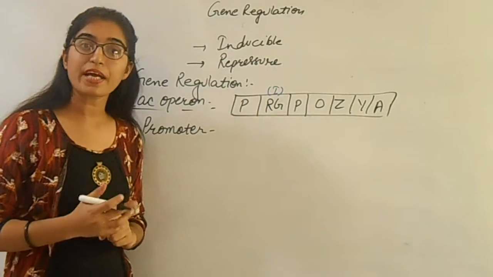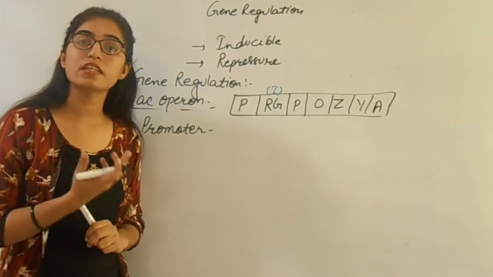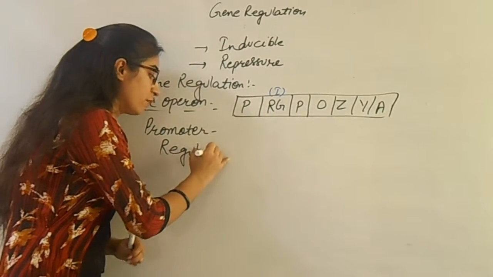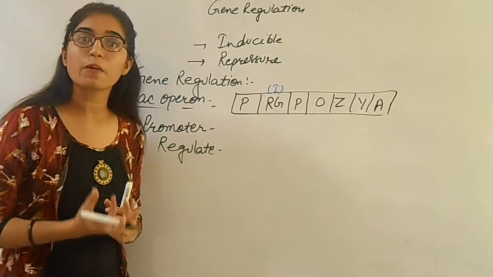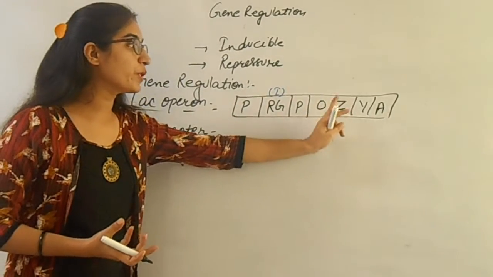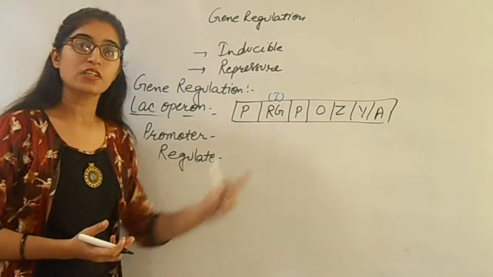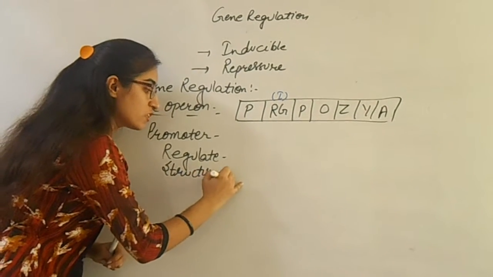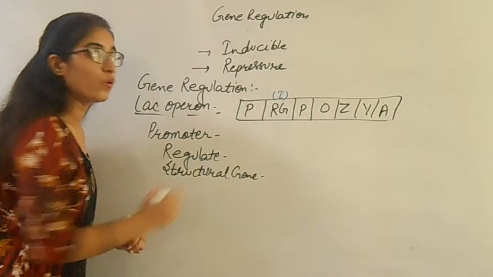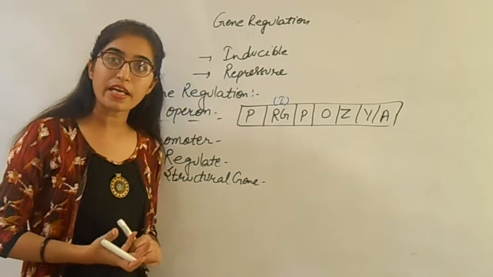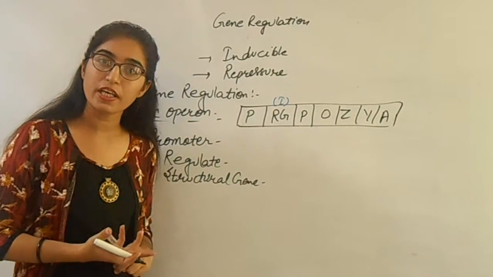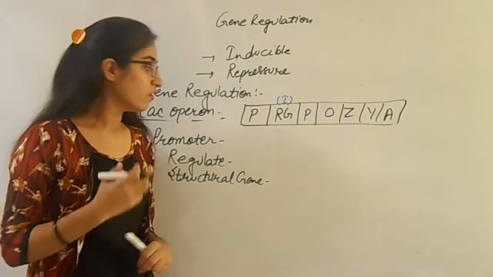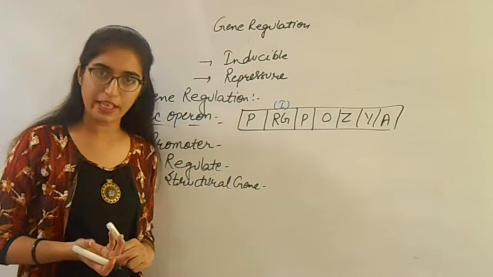But what do you mean by RG? RG is a regulatory gene. Regulatory means to regulate, meaning what controls the process. But what do you mean by ZYA? ZYA is a structural gene. So guys, structural gene means it helps to form mRNA, helps to form protein and helps to break down the lactose sugar with the help of different types of enzymes.